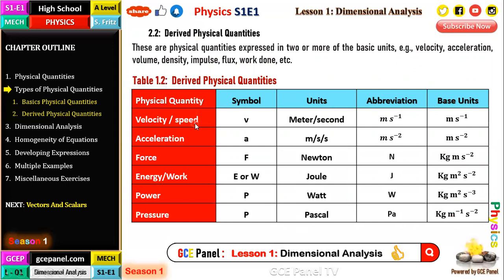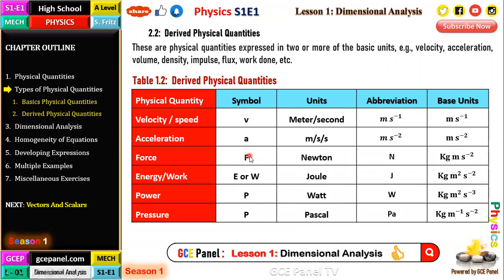For example, we have velocity, the symbol is small v, the unit is meter per second, that's the SI unit, okay? There are larger units like kilometers per hour and so on. And the abbreviation is ms to the power -1, that's meters per second. The base unit is equally meters per second. Acceleration is small a, the unit is meter per second squared, abbreviated m/s², and the base unit is the same.